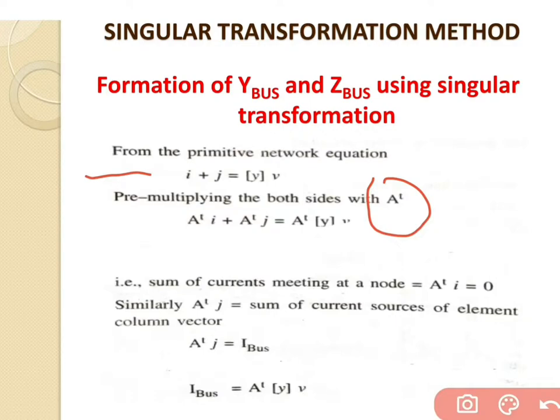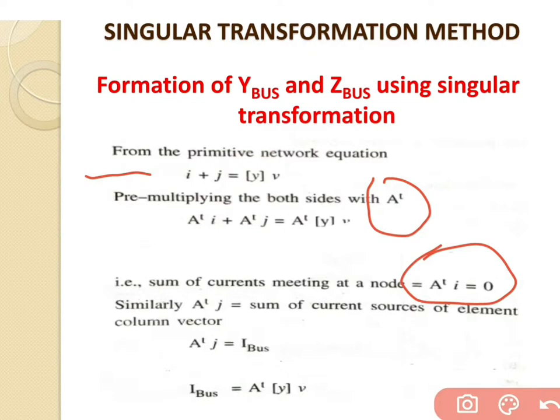Now according to Kirchhoff's law, the algebraic sum of the currents meeting at one point is equal to 0. Based on that, the sum of the currents meeting at a node, which is given by A transpose I, is equal to 0. That is already mentioned inside the equation.